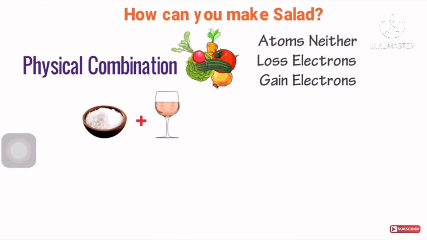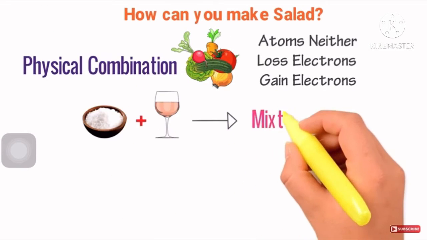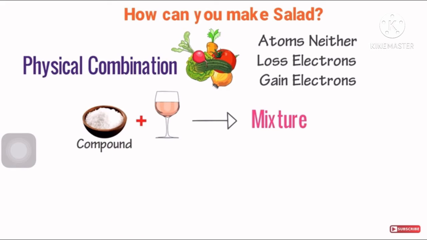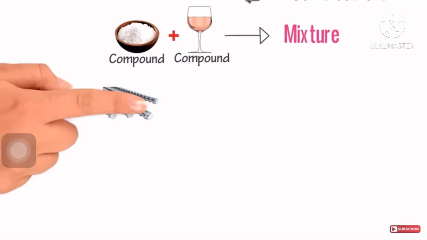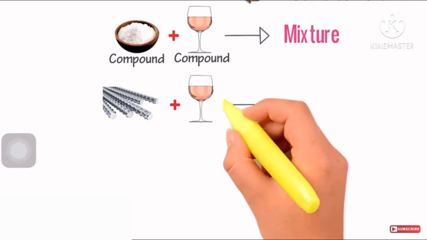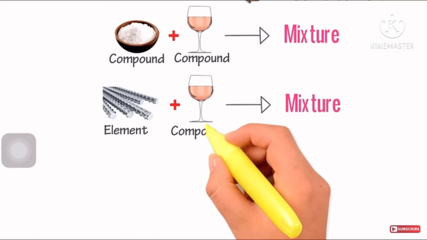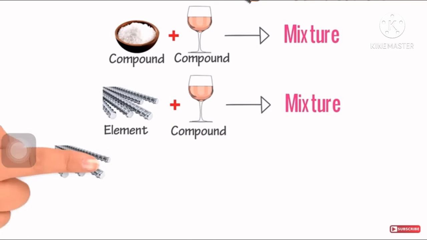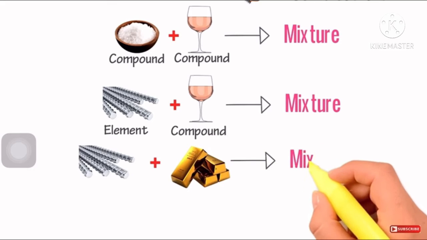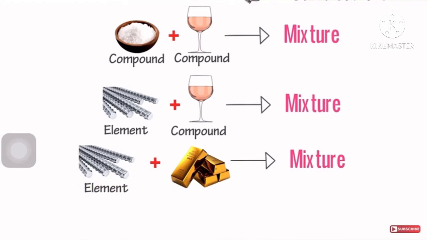Let us see other examples, like salt plus water gives salt solution. This is a mixture. Here salt is a compound and water is also a compound, and they form a mixture. Second, if iron is added in water, they will form a mixture. In this, iron is an element and water is a compound. Next, when iron and gold mix together, they will also form a mixture. Here iron and gold are both elements. So we can say that by combining different substances physically we get a mixture.